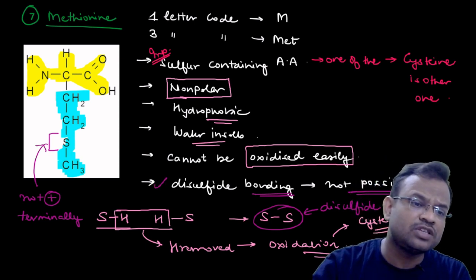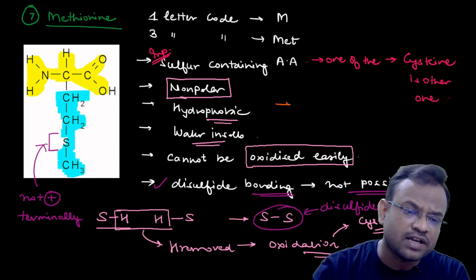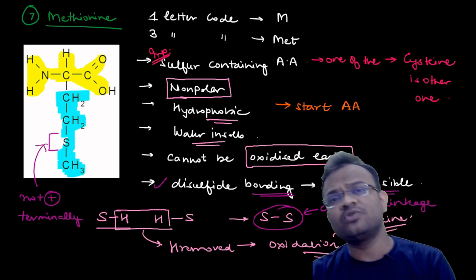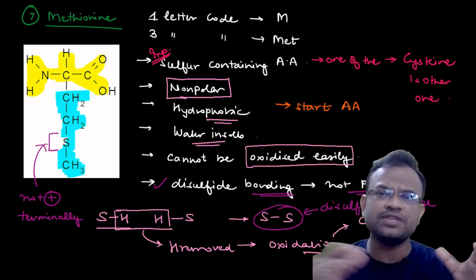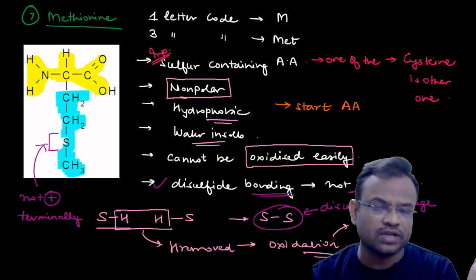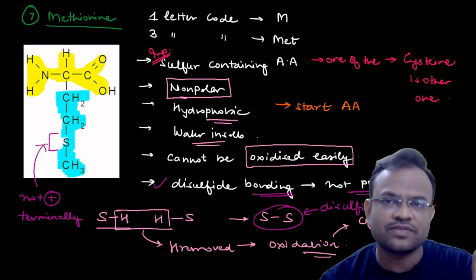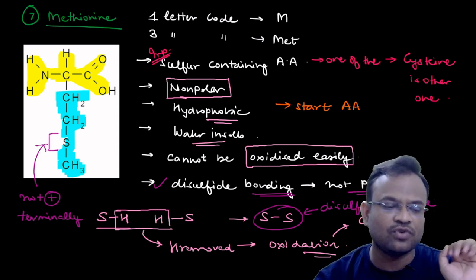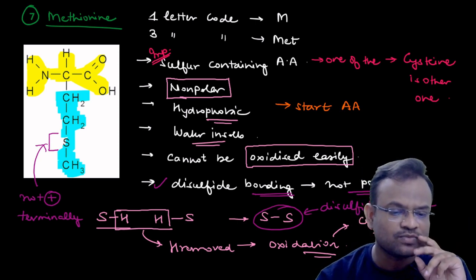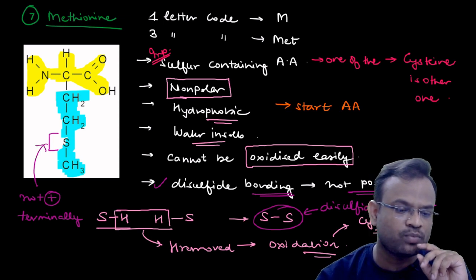Now one more thing about methionine is that it is the starting amino acid. You would know that all protein synthesis basically starts with methionine in case of eukaryotes. In case of prokaryotes, it starts with formylated methionine. I believe you would have understood this much. Let us move on to the next point.